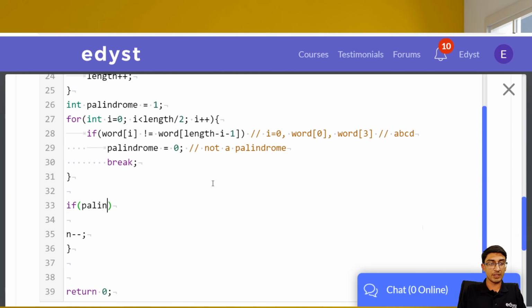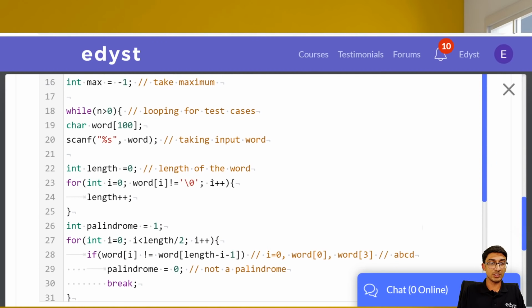If it is a palindrome, so if palindrome equal to 1, then what do we need to do? We need to store. So max, okay, so if it's a palindrome, if length greater than max, then length is equal to max. So that's what we have to do over here. If length is greater than max, then length is equal to max. And we have to store the word also.